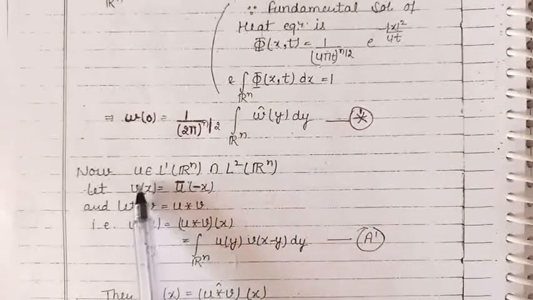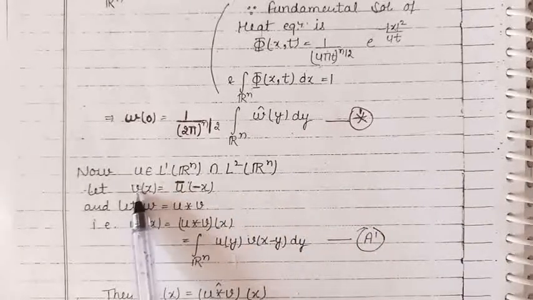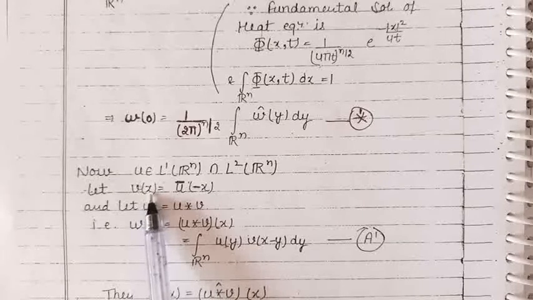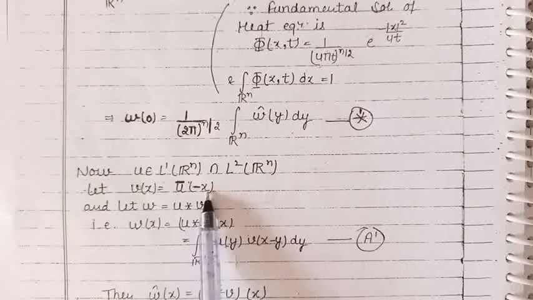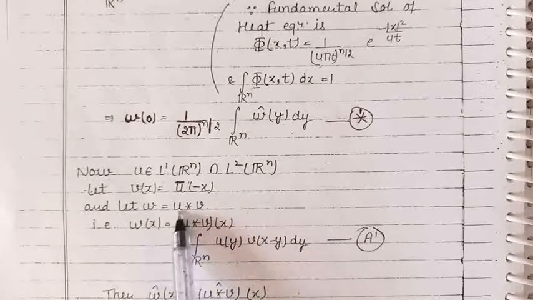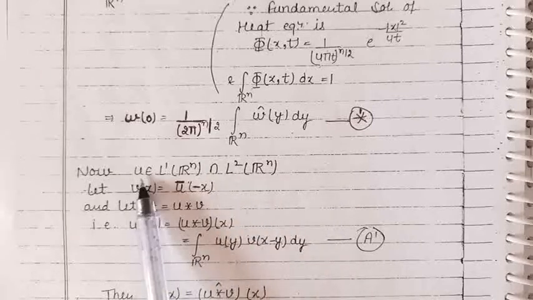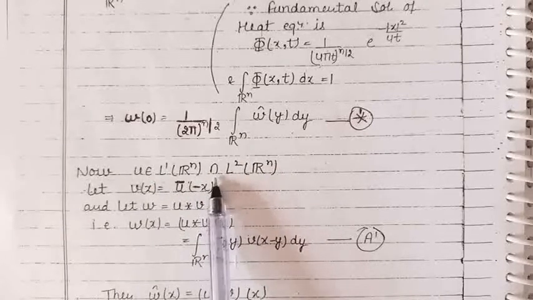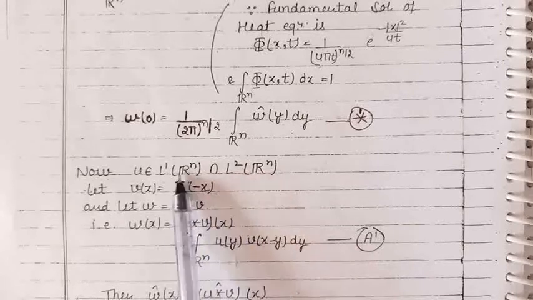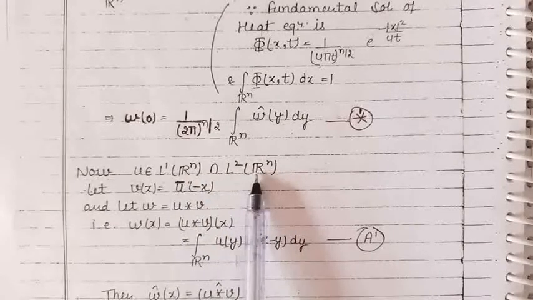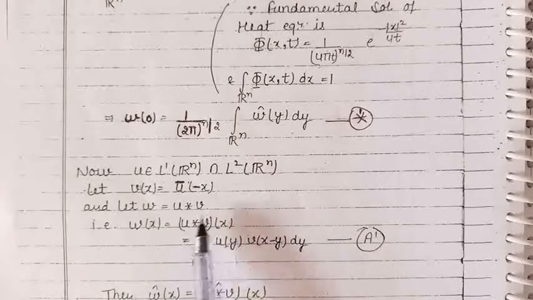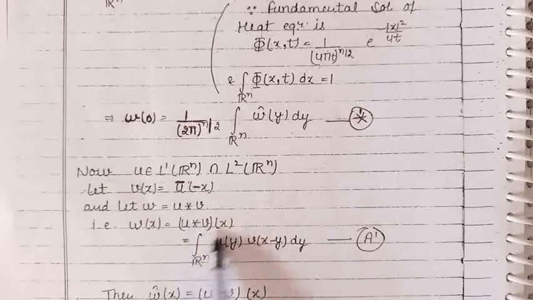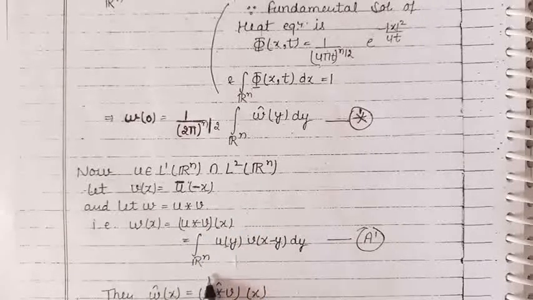Now let us take a function v, which is a function of x defined by u conjugate at minus x, and let us define w as the convolution of u and v. u is a given function belonging to the intersection of the function spaces L1(Rn) and L2(Rn). Now because w is the convolution of u and v, by the definition of convolution, this is given by the integral over Rn of u at y into v at x minus y.